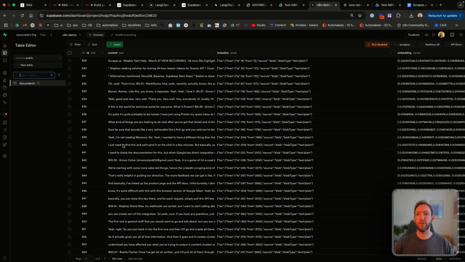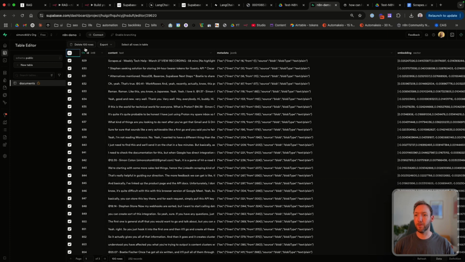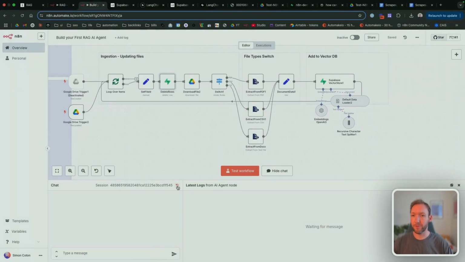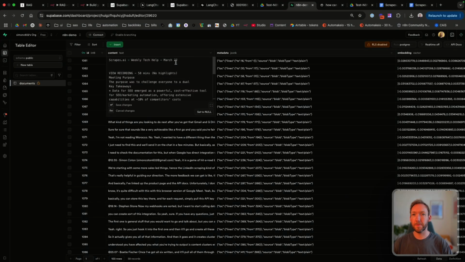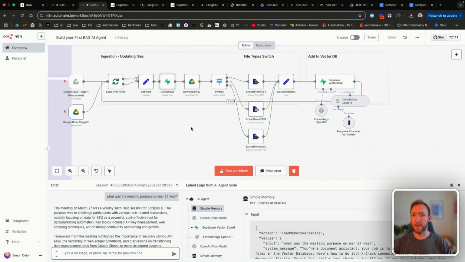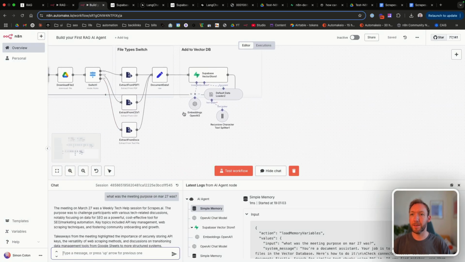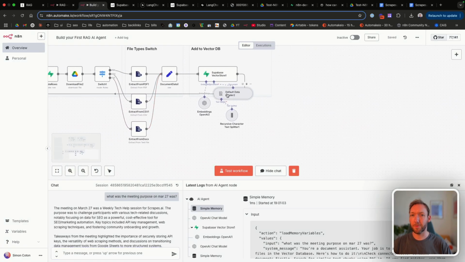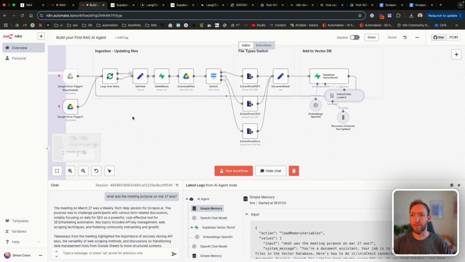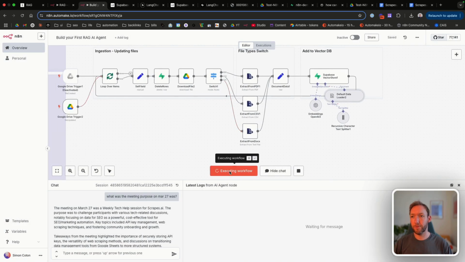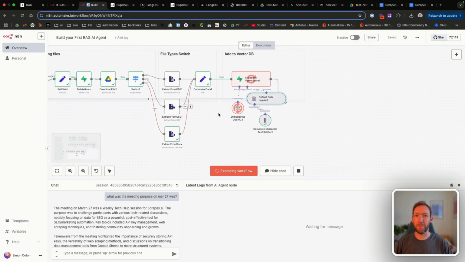So we've had a few errors here. I'm just going to delete all of these rows out, and we're going to start again. So let's just refresh the conversation. I've loaded the data back in, and it's still having trouble picking up the metadata. So there must be something wrong with the way we're grabbing metadata from the previous stage. So if we just test and upload, we can go and figure out exactly what's happening here.